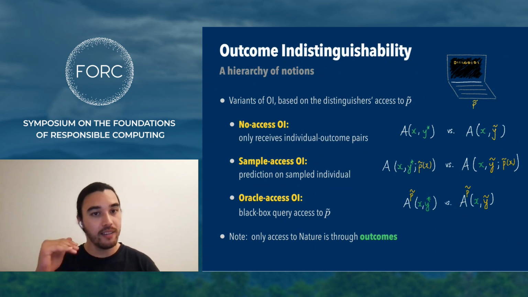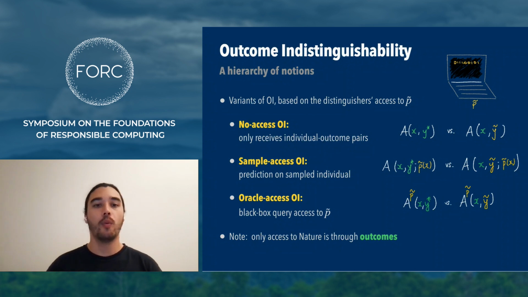Sample access OI is the next level, which I presented on the previous slide, where the prediction is also given on the sampled individual. So in addition to receiving X and Y, the distinguishers receive P tilde of X. Finally, in today's talk, we'll present a model called Oracle Access OI, where the distinguishers are allowed black box query access to P tilde.